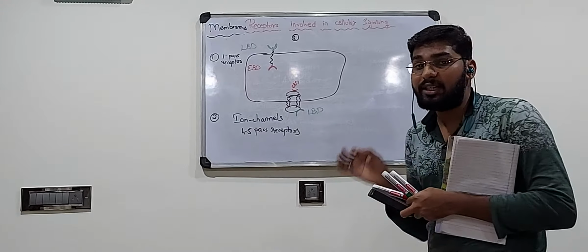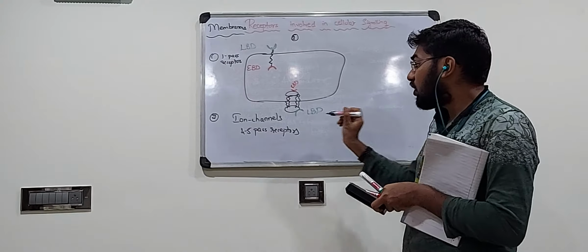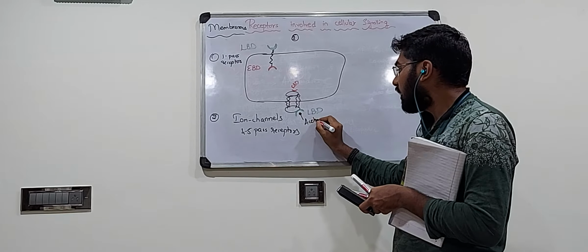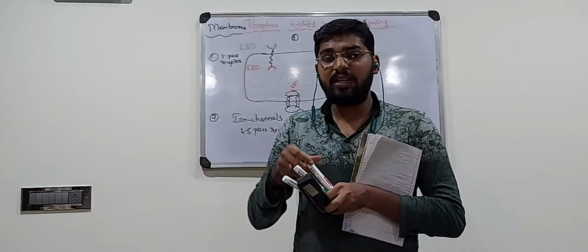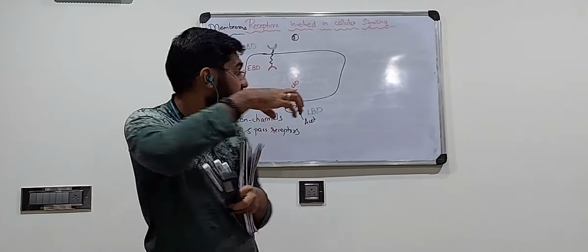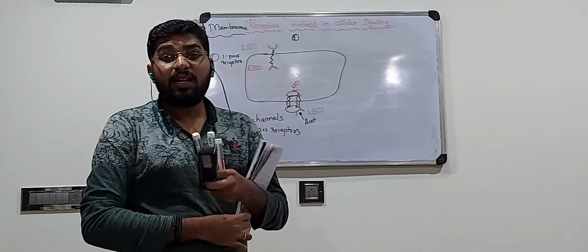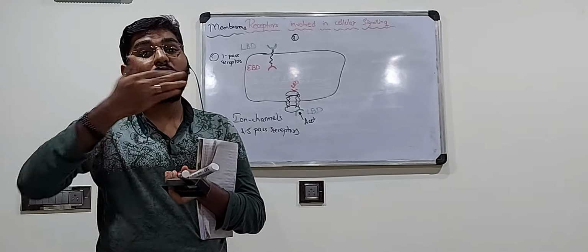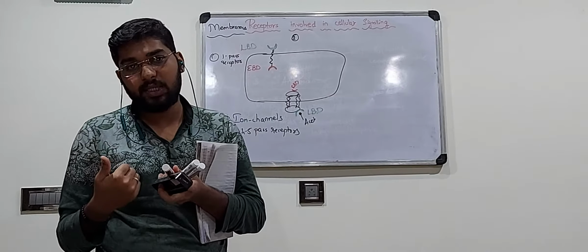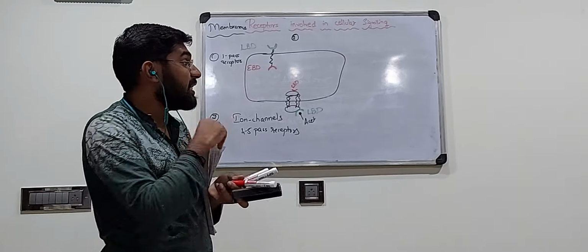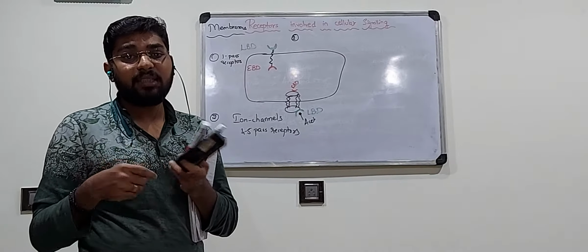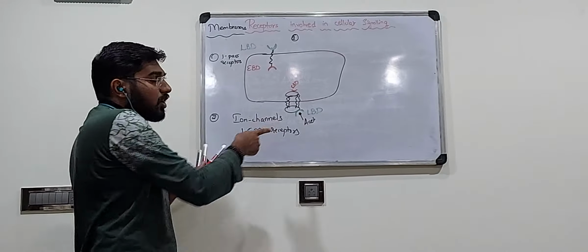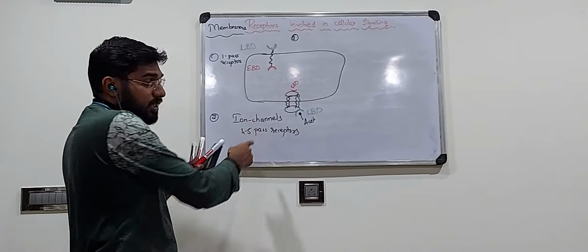Acetylcholine is a neurotransmitter. When this neurotransmitter comes and binds to the ligand binding domain, the ionic channels are opened or closed. As a result, sodium and potassium ion efflux and influx will happen. It is involved in cell signaling, neuron signaling, in the synapse, in nerve conduction. We would have studied nerve conduction. So ion channels are involved there.